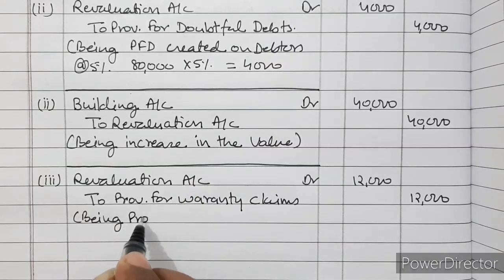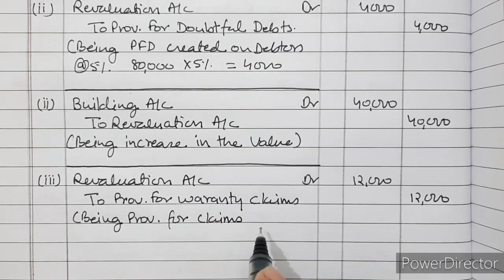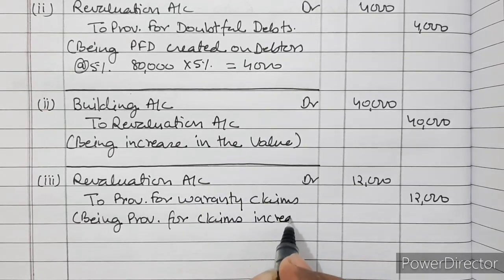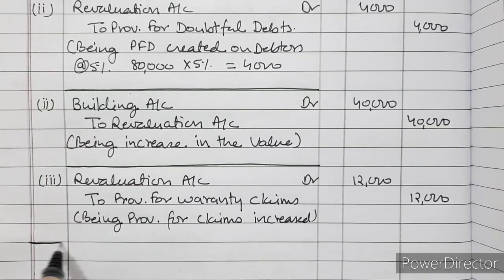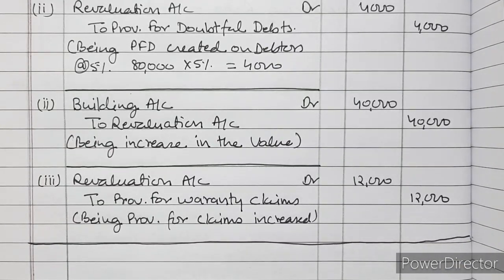Being provision for claims increased. That's the solution.